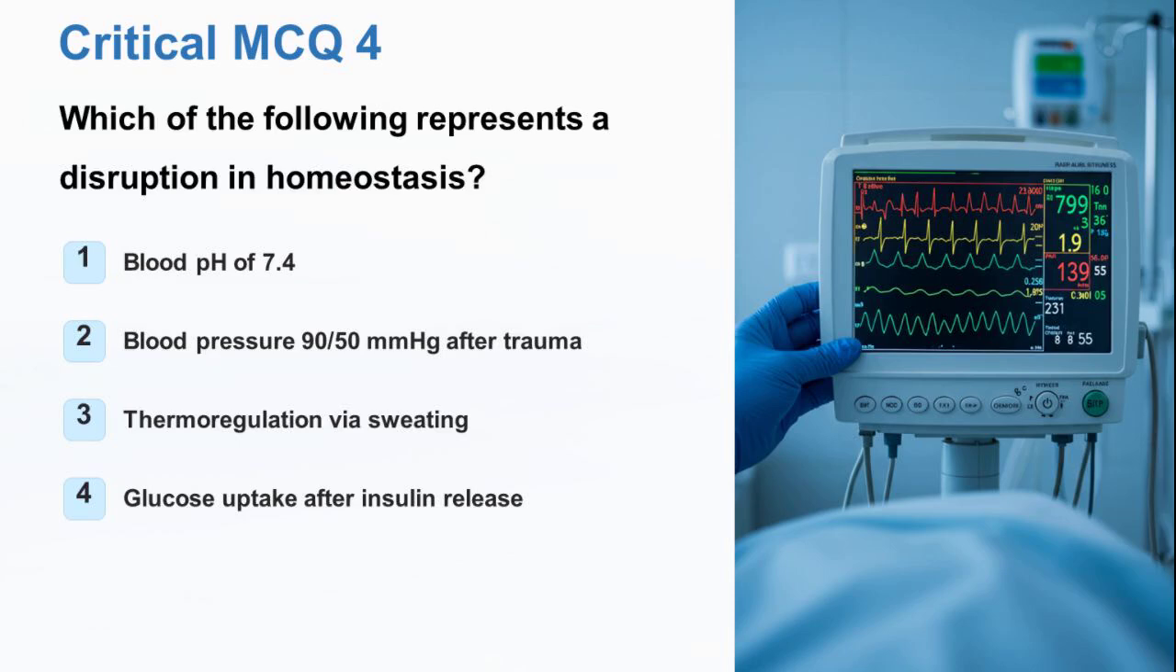Here's another knowledge check. Which of the following represents a disruption in homeostasis? A blood pH of 7.4, blood pressure of 90/50 after trauma, thermoregulation via sweating, or glucose uptake after insulin release? Think carefully and post your answer in the comments.